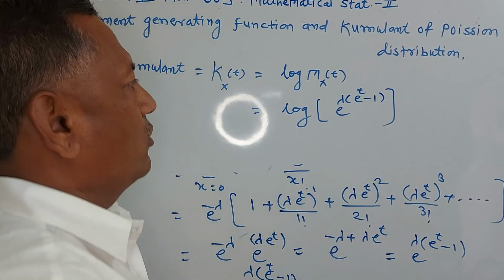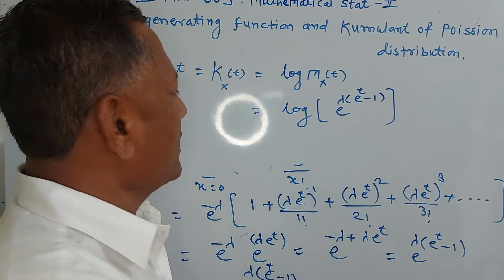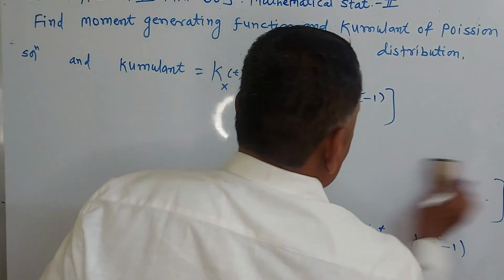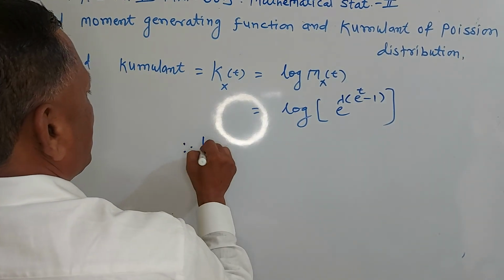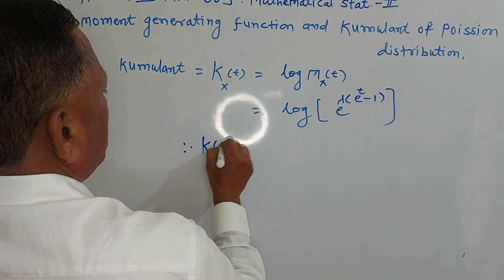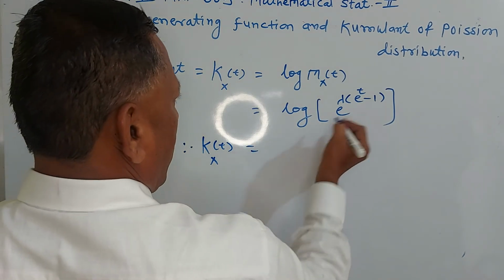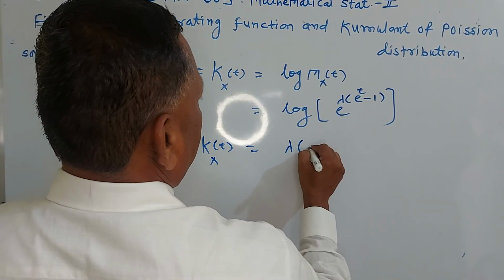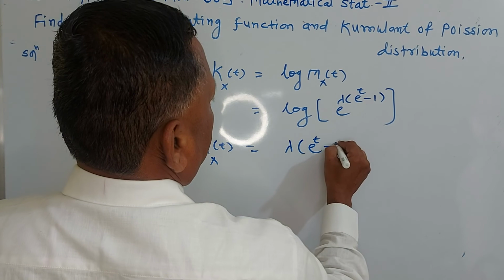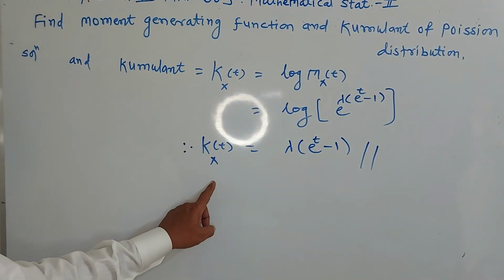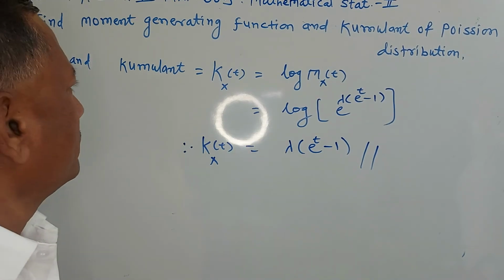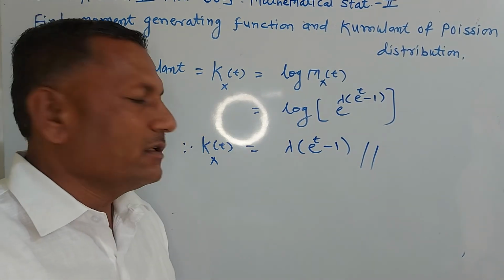You know that logarithmic function and exponential function are inverses of each other. Therefore K_X(t) is equal to lambda into e raised to t minus 1. So this is the cumulant generating function of Poisson distribution. So we stop here. Thank you.